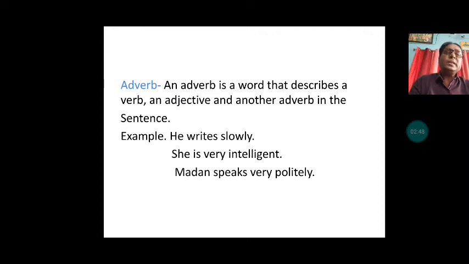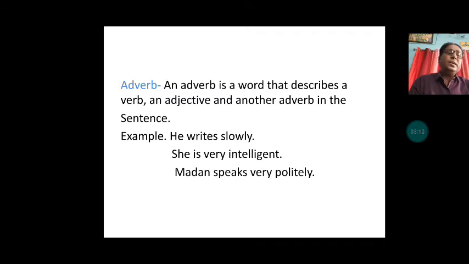In the first sentence, slowly, an adverb, describes a verb, that is an action word. In the second sentence, very tells something about an adjective, that is intelligent. And in the next sentence, Madan speaks very politely. Here you see in this sentence, politely is an adverb.